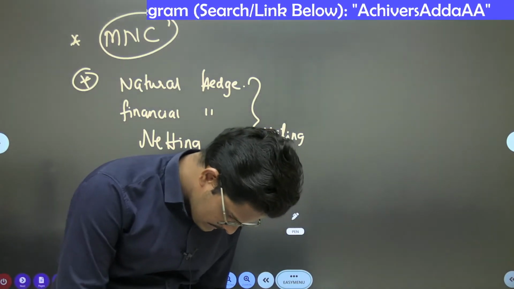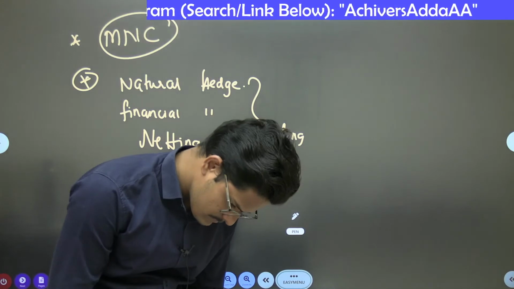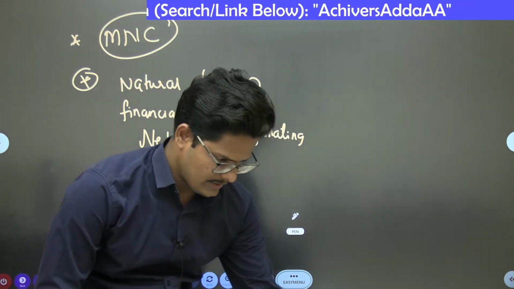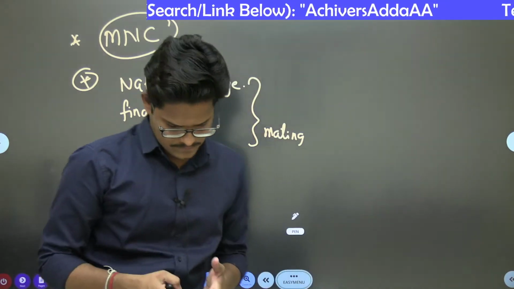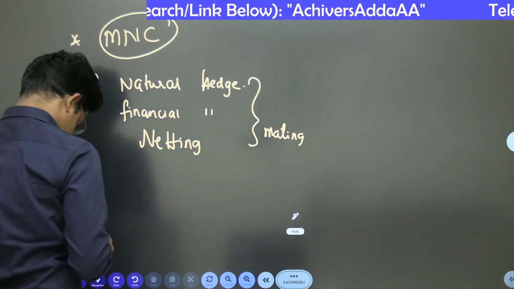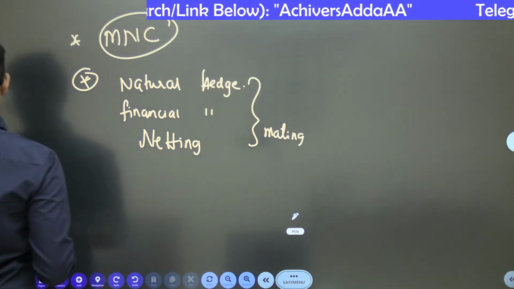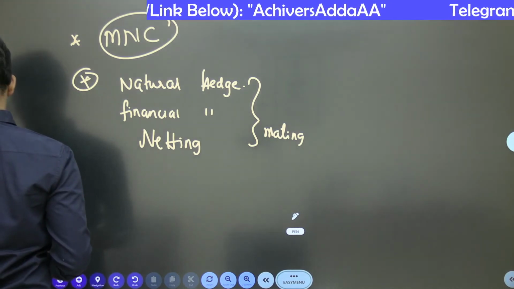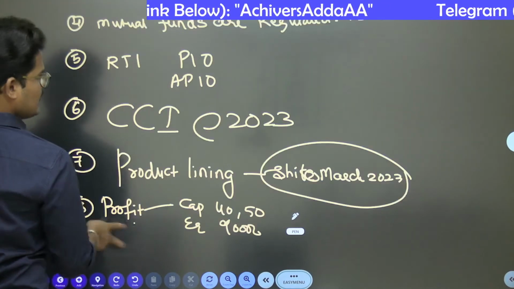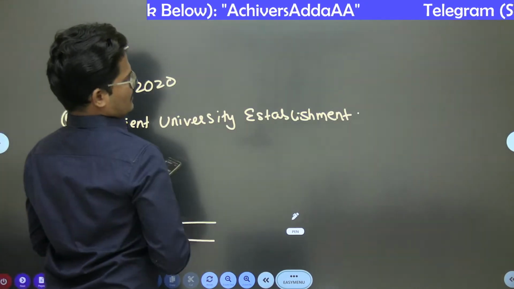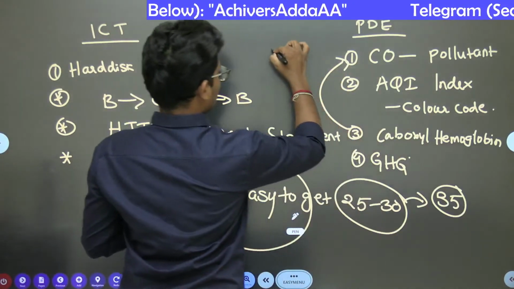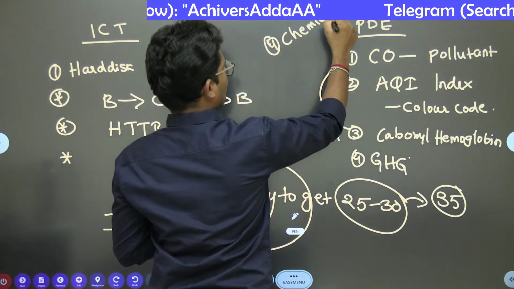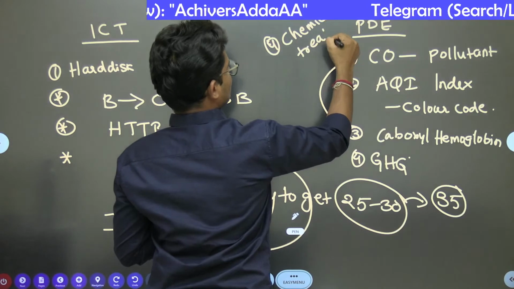Chalo, now another set is there. In paper 2, chemical treatment of water, I think wastewater treatment only.